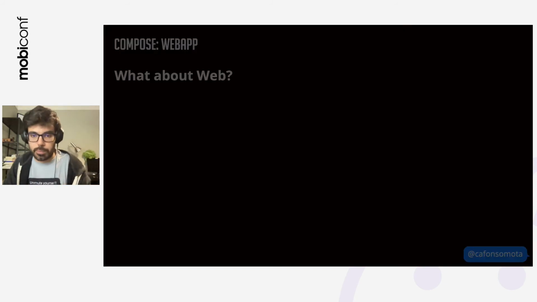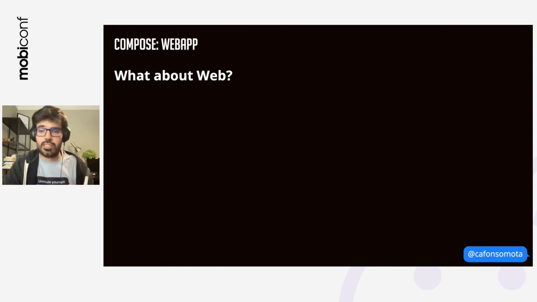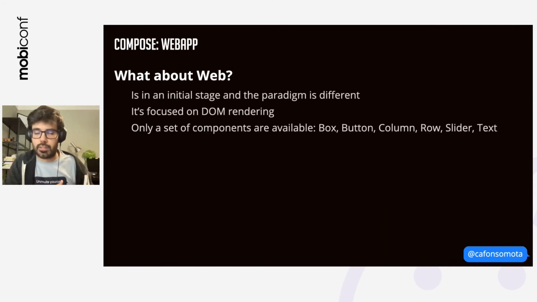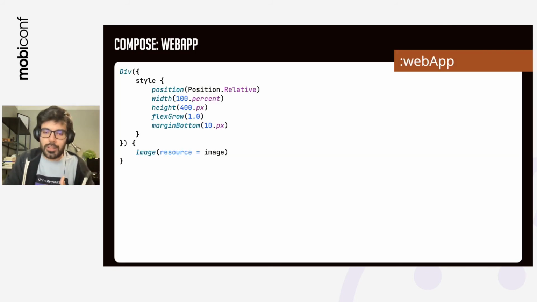So what about web? Web is at an initial stage, and the paradigm is quite different. It's more focused on DOM rendering than having all of these components as we had with Compose, like the modifiers, fillMaxWidth, all of this. We only have a set of components that we can use, for instance, Box, Button, Column, and for the rest of them, we need to use these functions. So I wanted to just have a column with max width, and of course I needed to use the width, but then I needed to add the same 100% in order to have it full width.